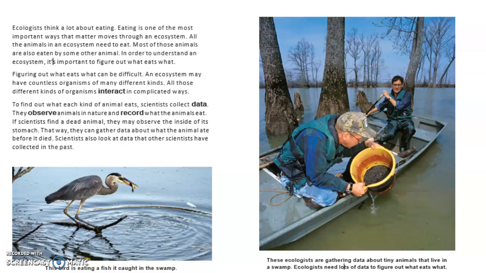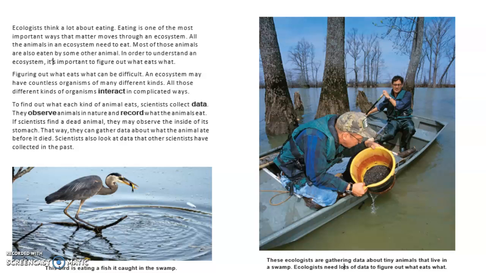An ecosystem may have countless organisms of many different kinds. All those different kinds of organisms interact in complicated ways. To find out what each kind of animal eats, scientists collect data. They observe animals in nature and record what the animals eat. If scientists find a dead animal, they may observe the inside of its stomach. That way they can gather data about what the animal ate before it died. Scientists also look at data that other scientists have collected in the past.